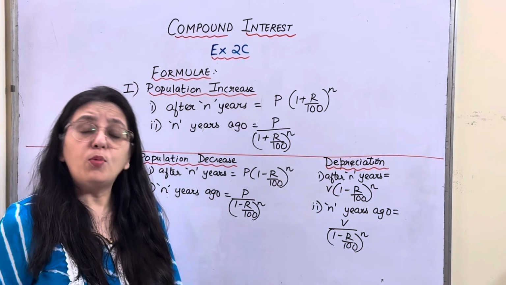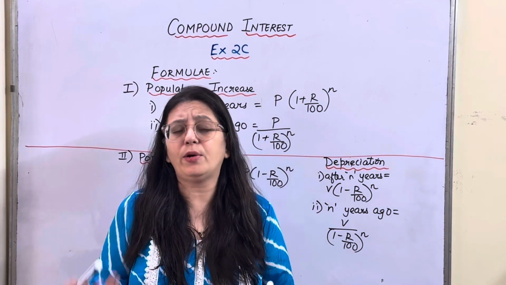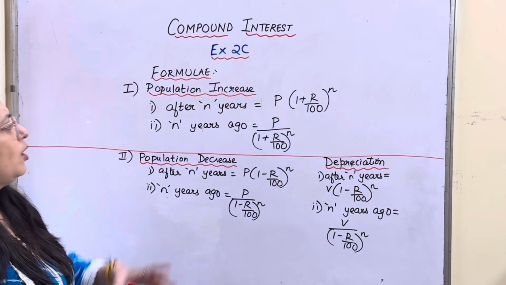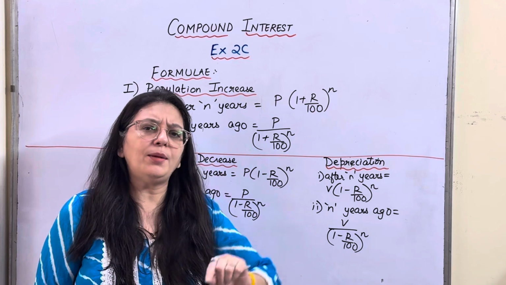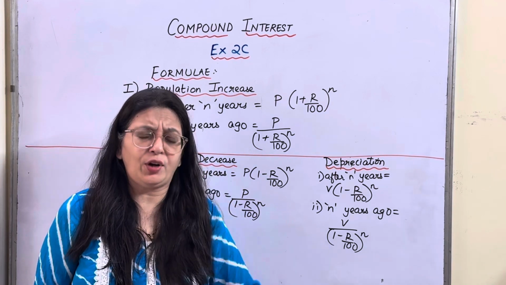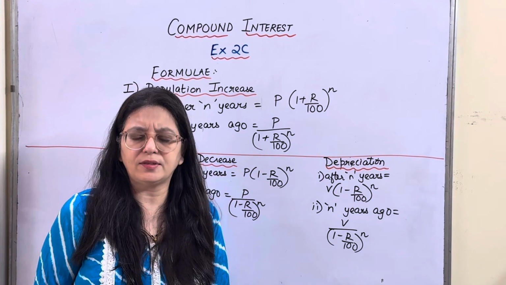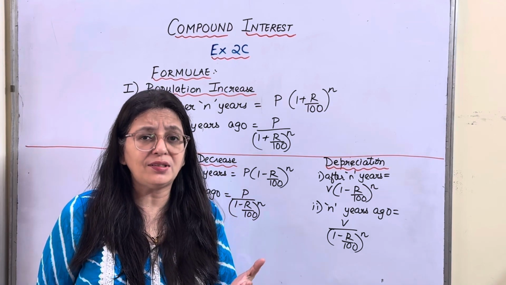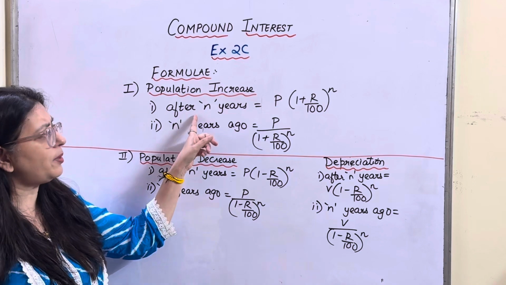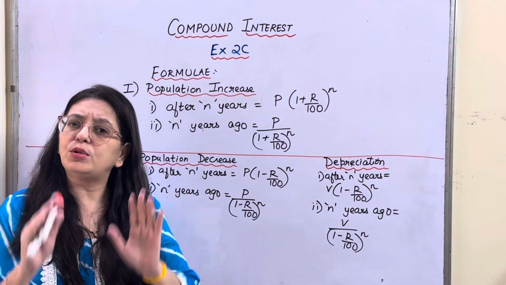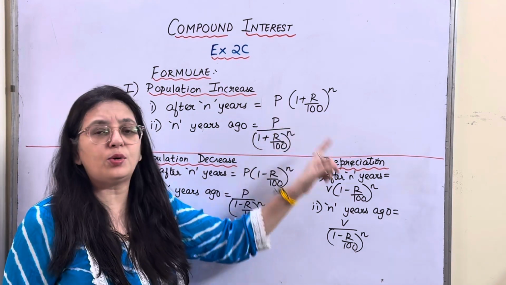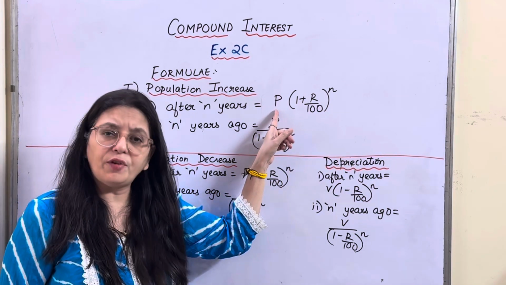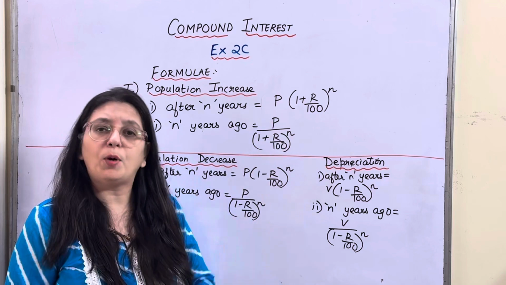First one is, what if the population increases? Now in India, the population keeps on increasing every year, right? So after n years, say for example your age now is 20 years, after 5 years your age would be 25 years. It has increased. So the same thing, after n years, we follow the similar pattern, which is P into (1 + R/100) raised to n. The only difference is, instead of principal over here, we are going to take population.